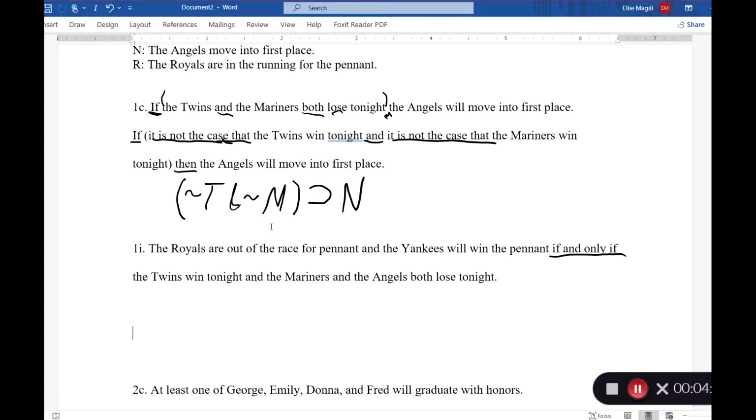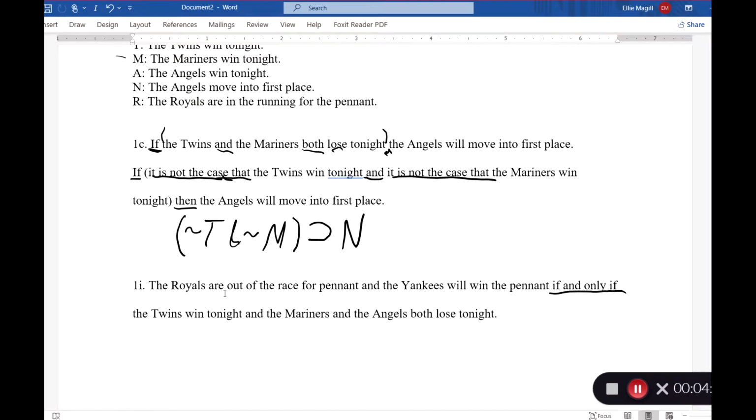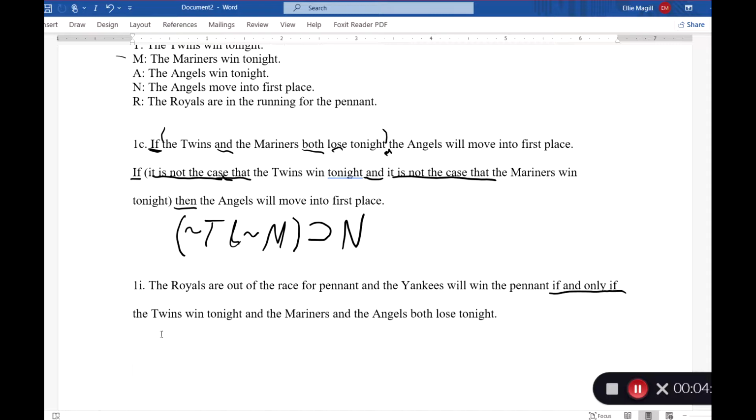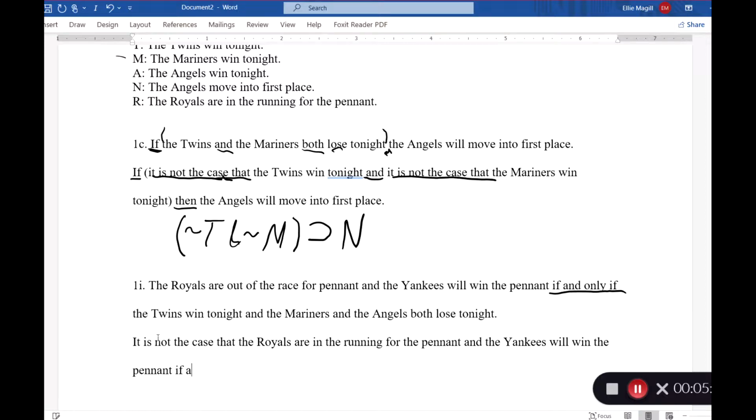So let's look back at our symbolization key as to what we need to do for the Royals are out of the race for the pennant. All we have in the symbolization key is R for the Royals are in the running for the pennant. So we're going to have it is not the case that the Royals are in the running for the pennant, and the Yankees will win the pennant. If and only if, that was already in the way that we want to paraphrase it, the Twins win tonight.